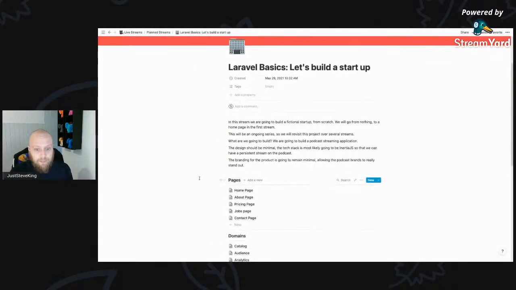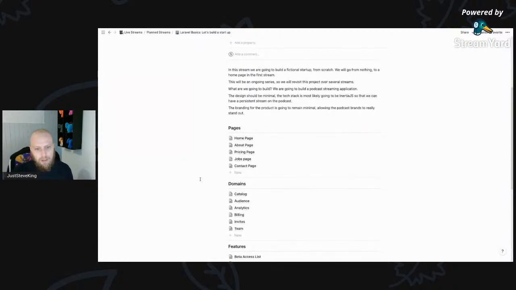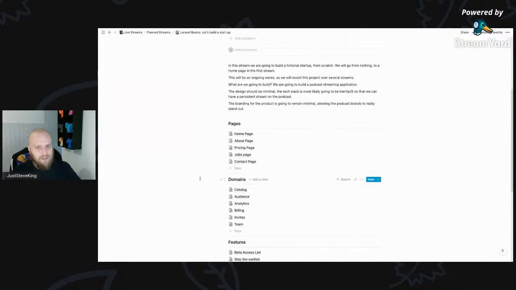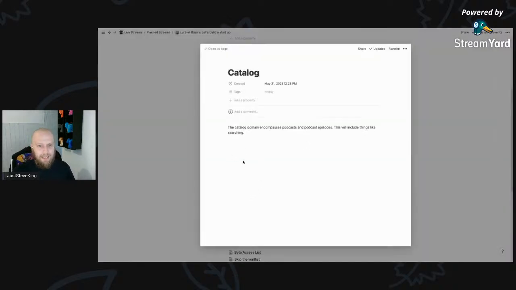We're going to try to follow a little bit of domain-driven design on this one. Because I can see this application starting to get a little bit bigger as time goes on, so I'm going to start off as I mean it to be. So we're going to have a catalog domain. And this catalog encompasses anything to do with podcasts and podcast episodes, including searching.